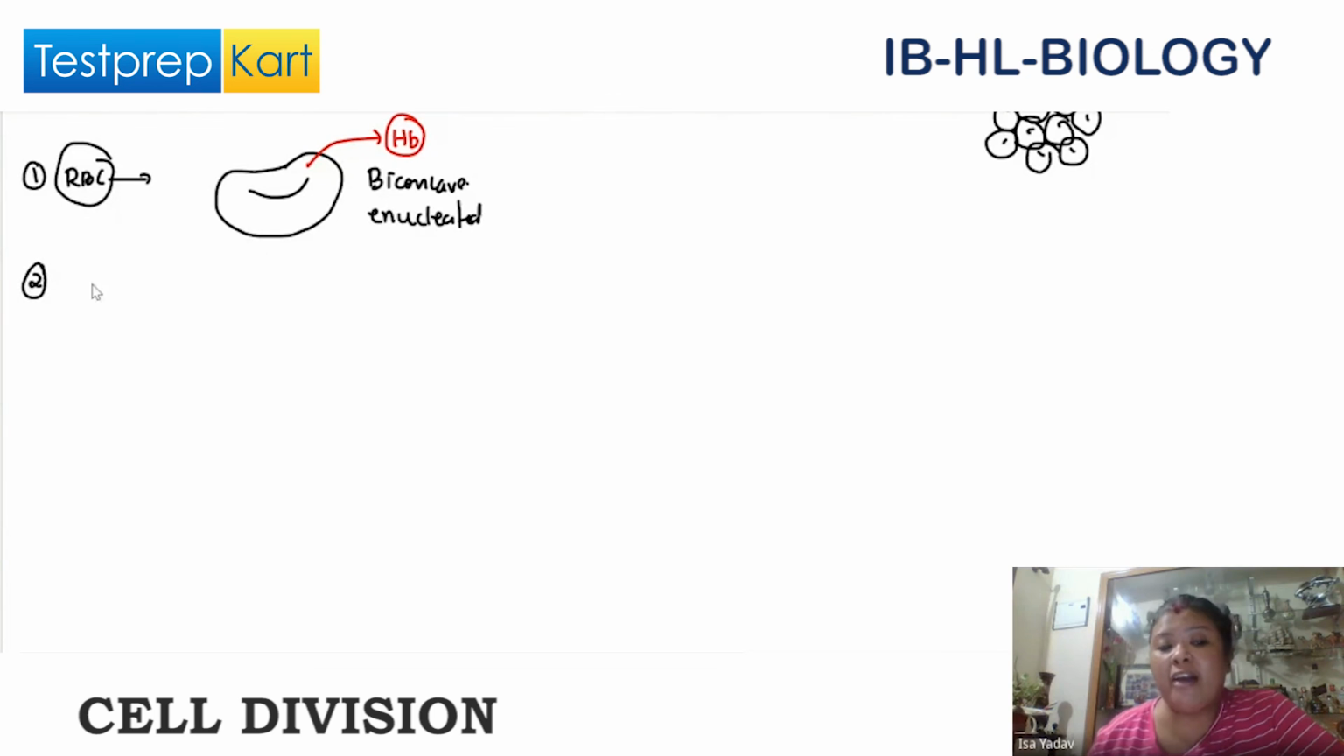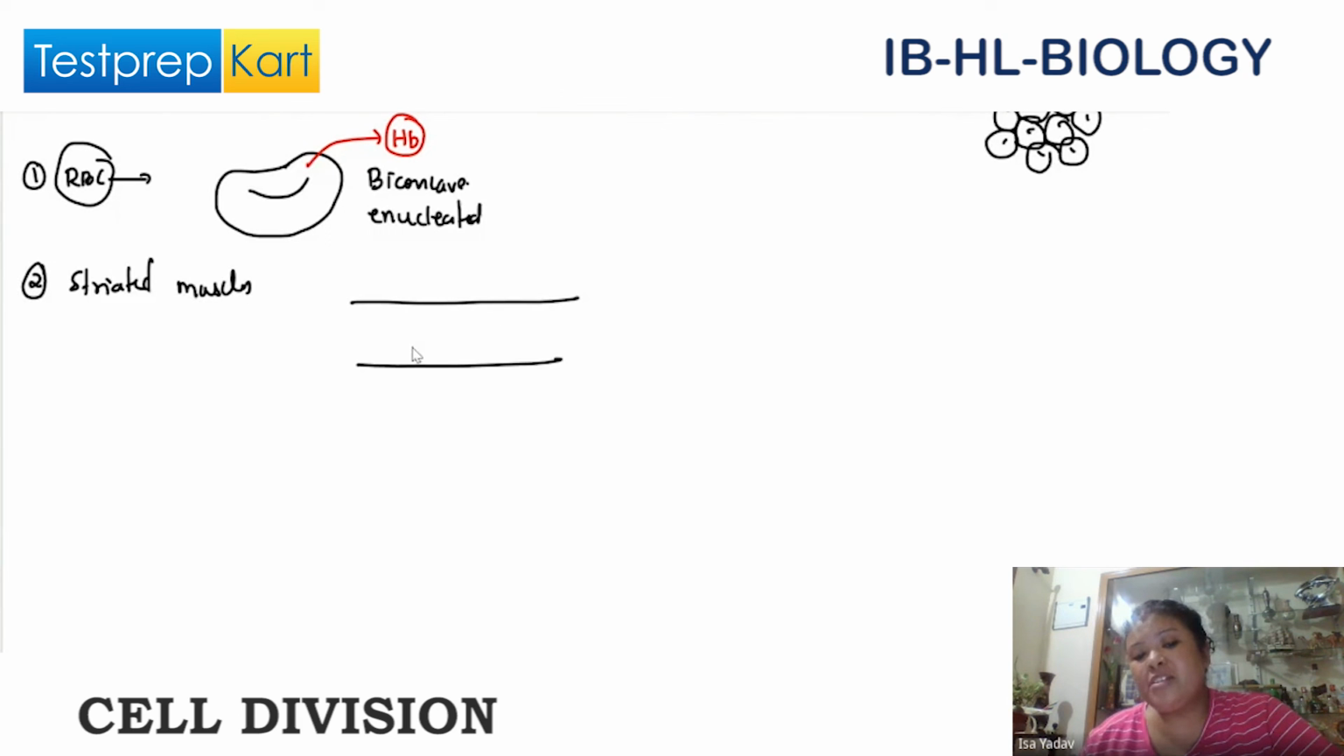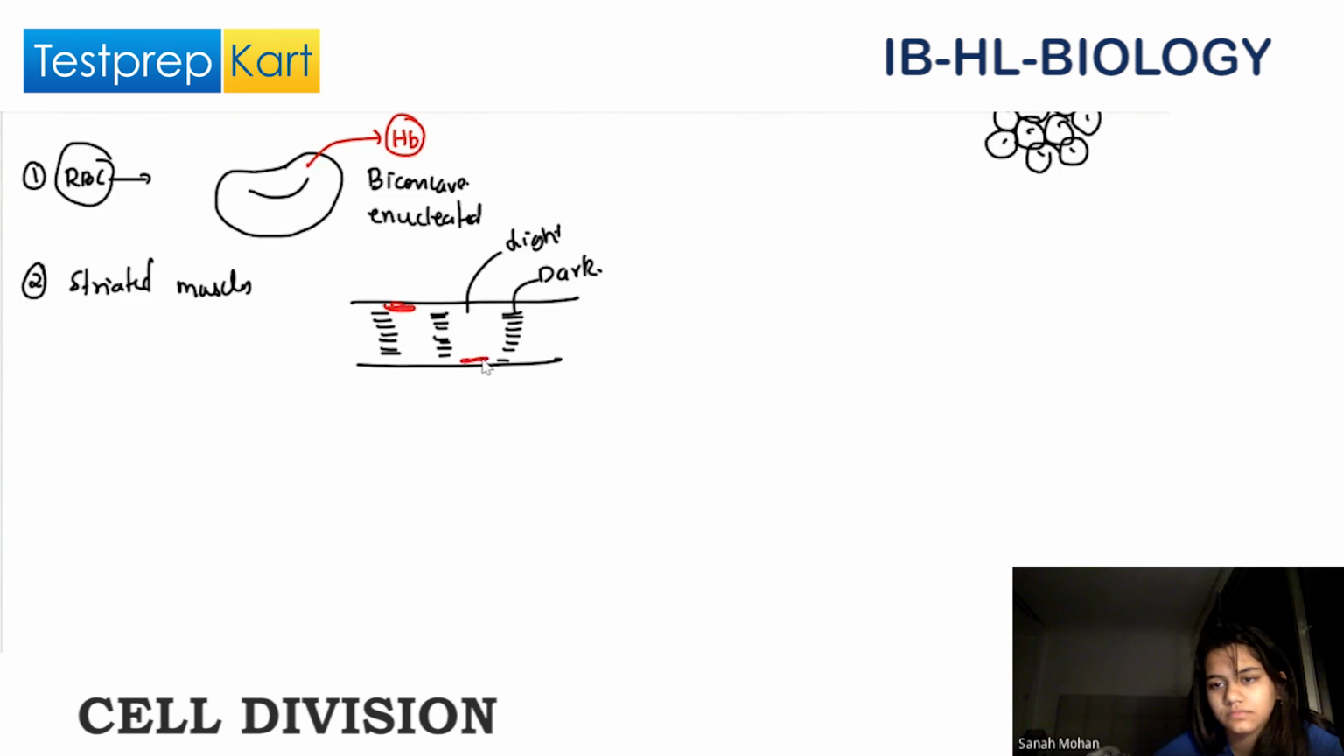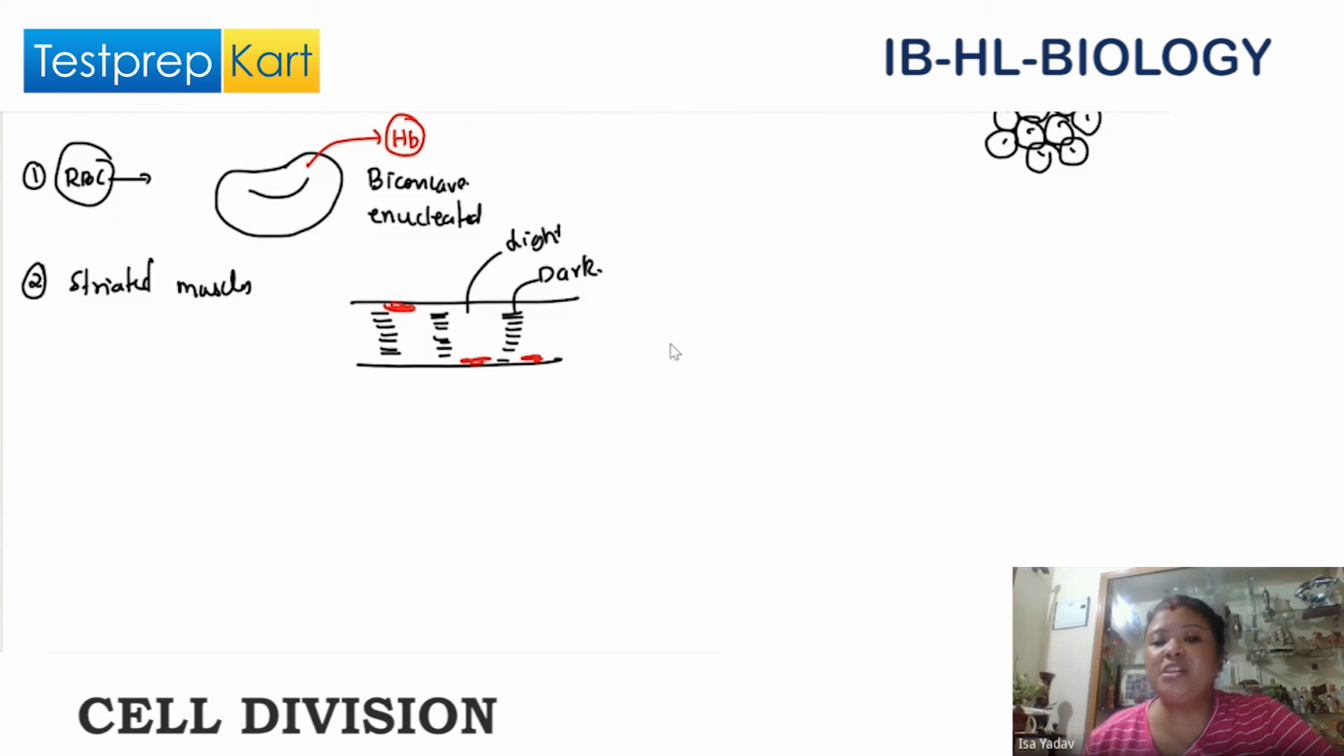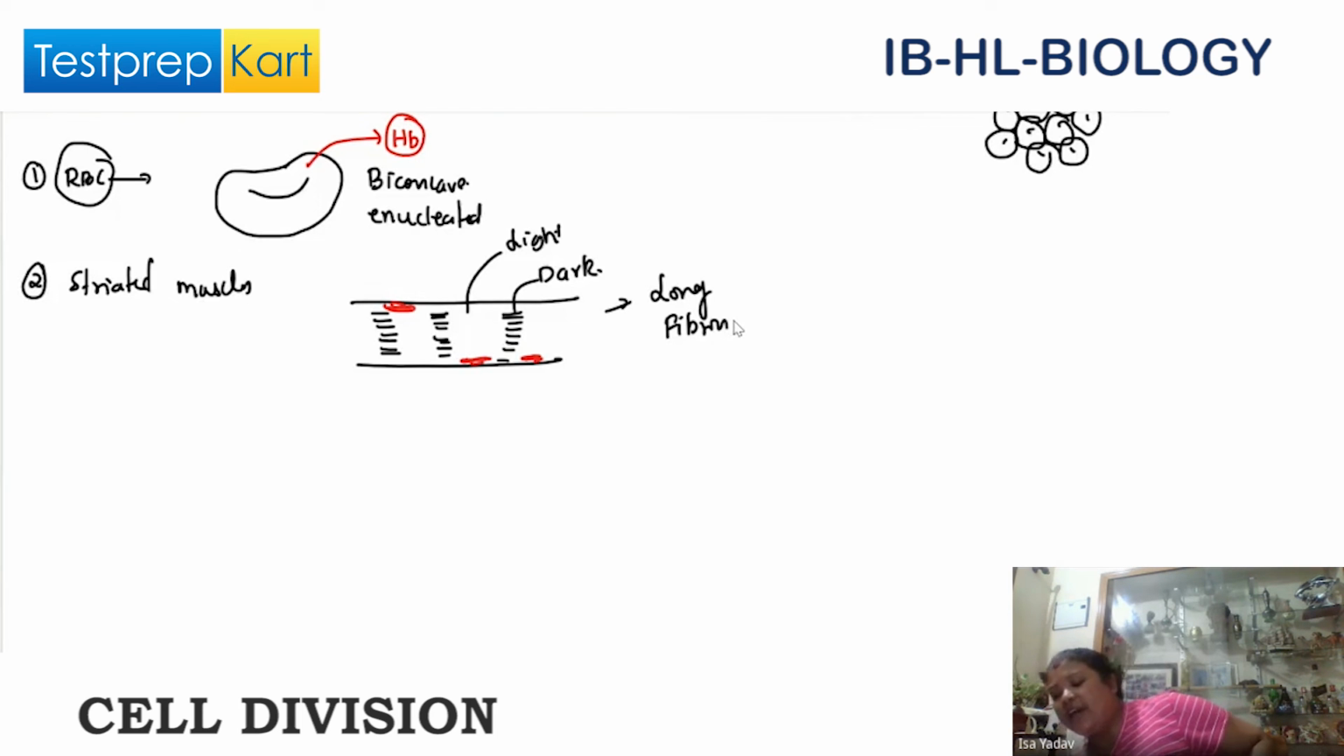Then second we have is striated muscles. These are with light and dark bands. This will be the dark band, this is the light band. Then it is multinucleated, right? And it is long like a fiber, it is fibrous. All right, striated muscles, which defy the law of cell theory.